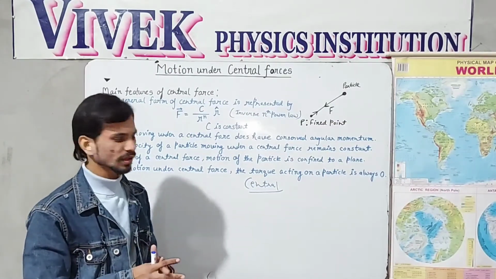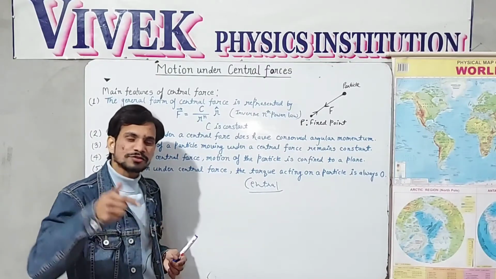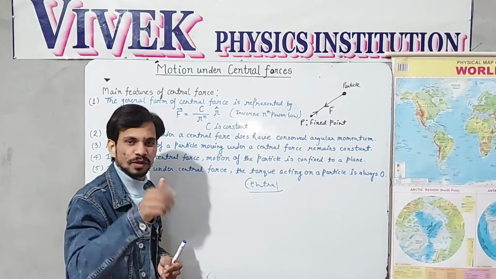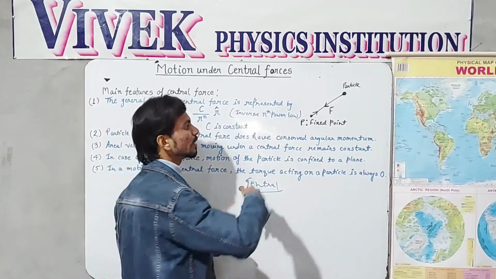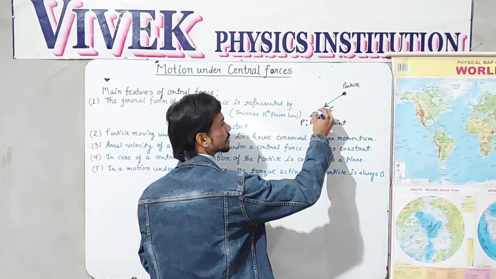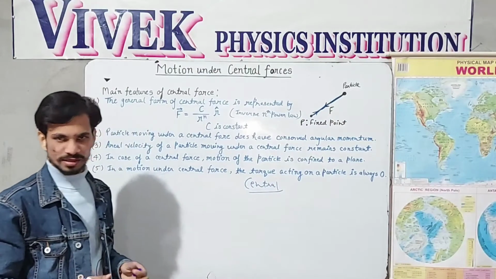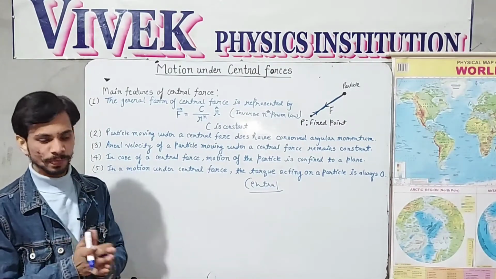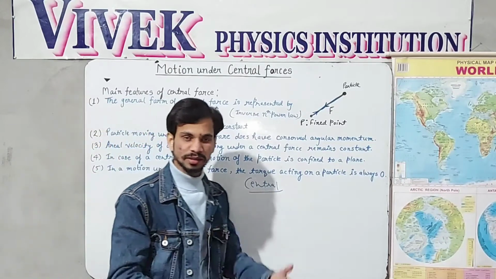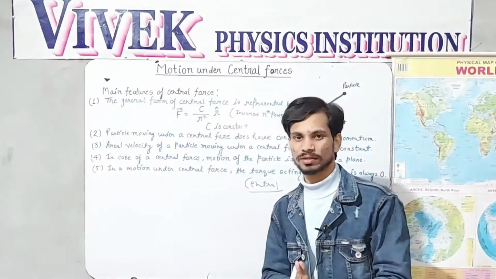In simple meaning, if a force acts in such a way that it always acts towards a fixed point or away from the fixed point, and is always dependent upon the distance between the particle and the fixed point, then that is simply known as central force, toward the center. The main important thing here is what are the characteristics, features of the central force.